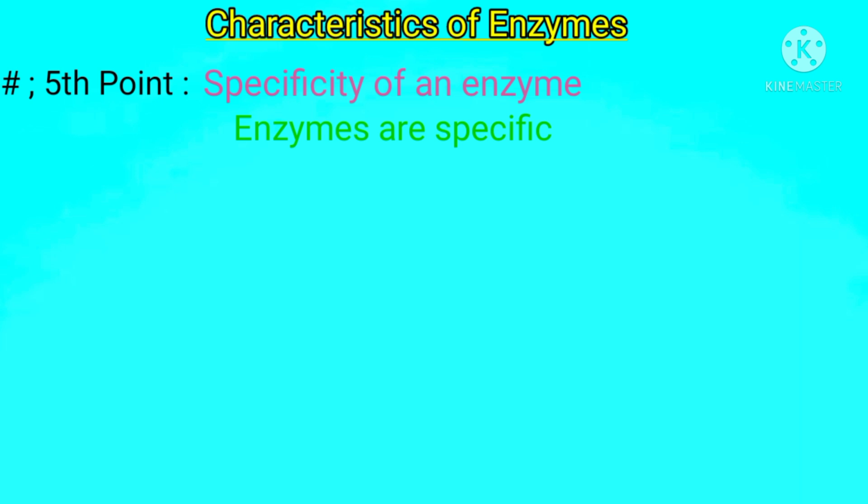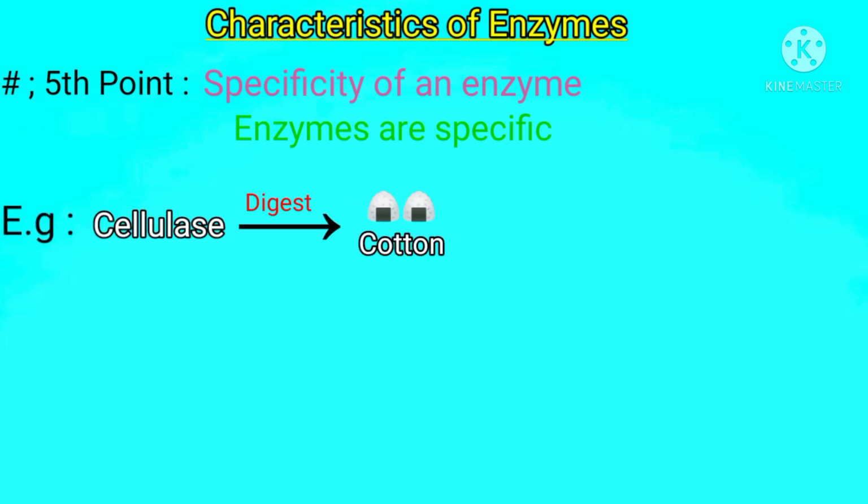Specific means an enzyme can act upon only a single type of substrate or a group of related substrates in related chemical reactions. In this way, we can say that a single enzyme can't work upon different natured substrates, but it can work only upon its related substrates. For example, cellulase enzyme can digest only cellulose material, which is a carbohydrate. So cellulase enzyme can't digest proteins, fats or nucleic acid like food materials.